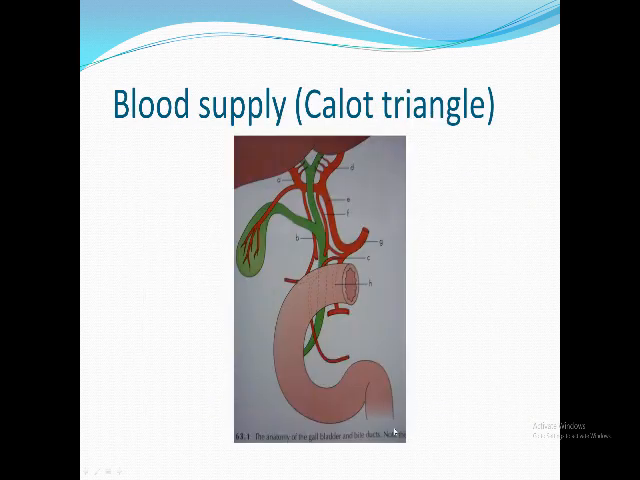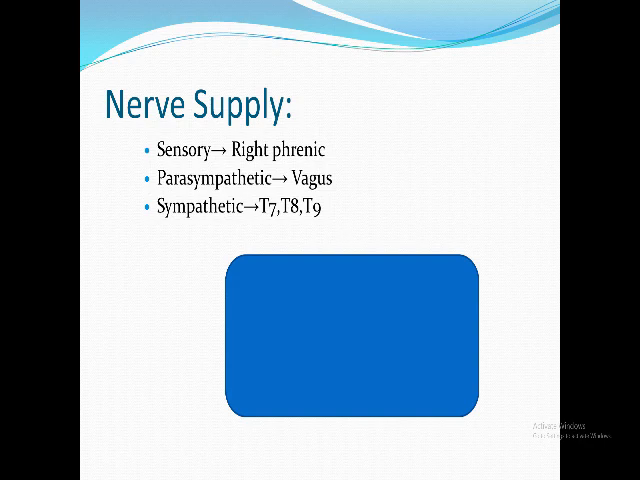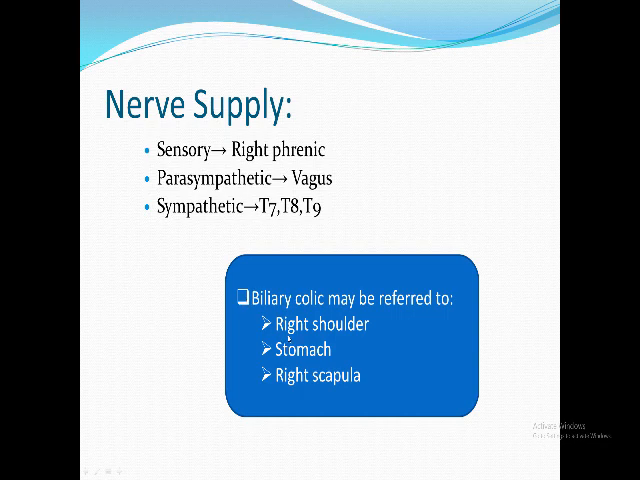Here, a rapid view of the blood supply. You can see this cystic artery, the blood supply of the gallbladder, coming from the right hepatic artery. You remember, this is the common hepatic, which is present in the free border of the lesser omentum. Nerve supply: you have sensory, parasympathetic, sympathetic. This explains why biliary colic is referred to the right shoulder, stomach, and right scapula respectively. This just explains why pain is referred to these regions.